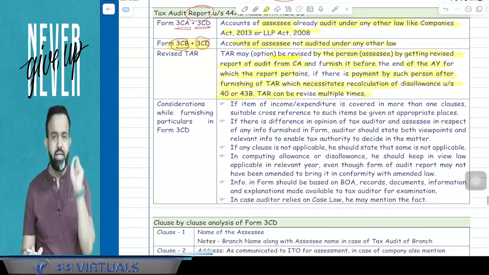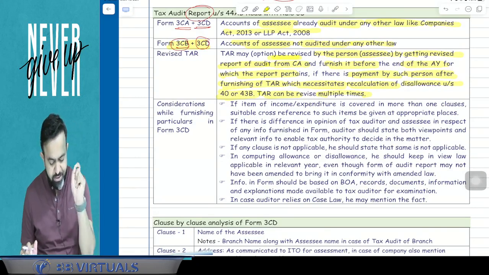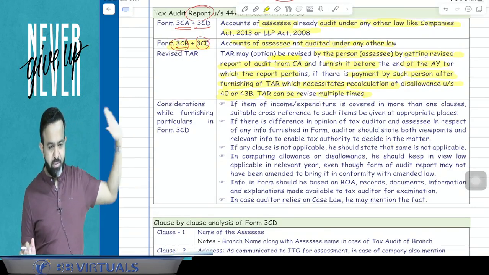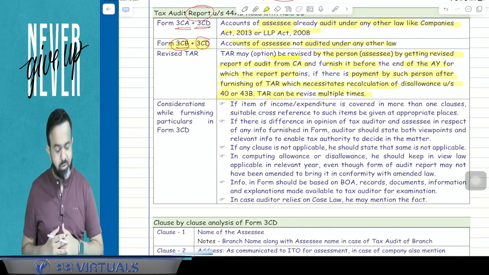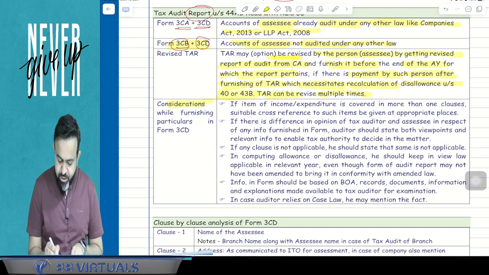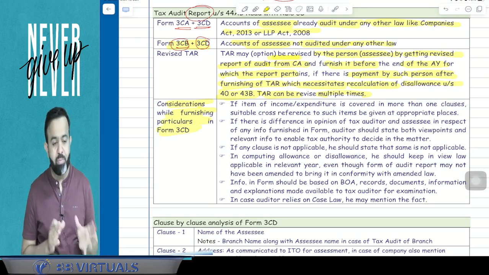Now guys, while doing the tax audit, you have to consider the following. There are some interesting points that you have to consider while doing the tax audit report. This is for the chartered accountant. So here, considerations while furnishing the particulars in Form number 3CD.